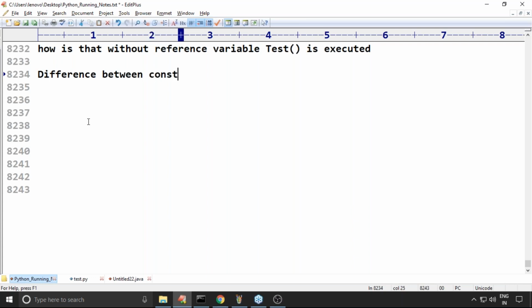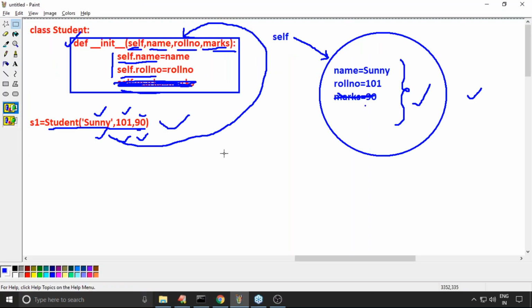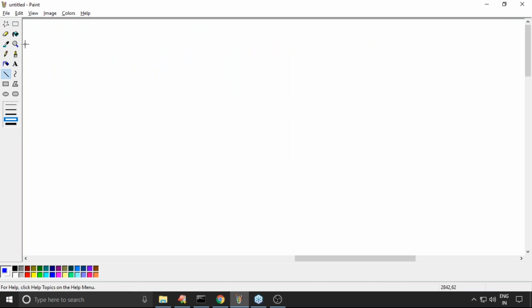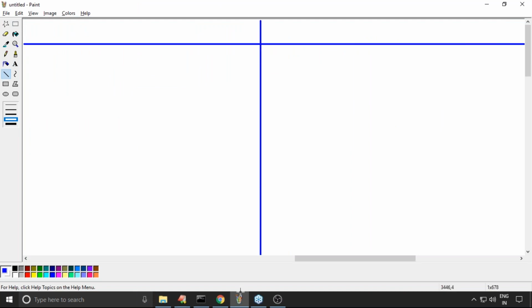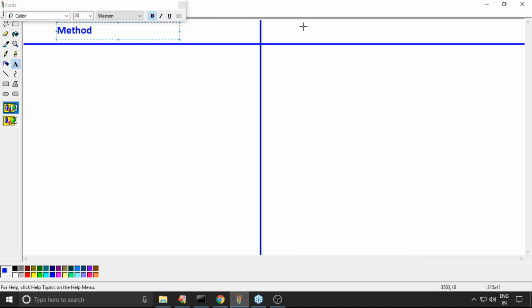Difference between constructor and method. You should have a clear difference. Method is a special function, and the constructor is also a special method, but what is the difference? Listen very carefully to this terminology. Just as a basic idea, I'm taking a method here, and this one is a constructor.